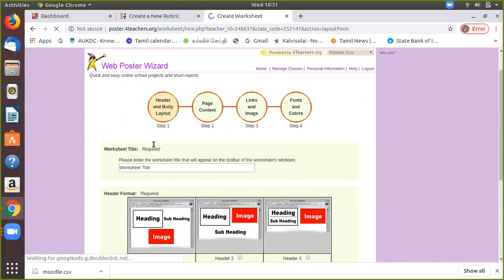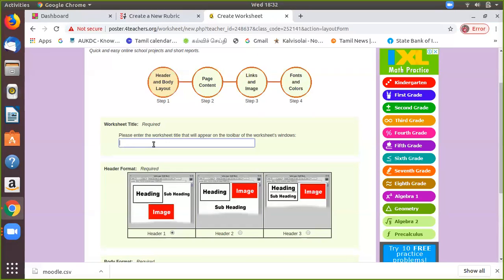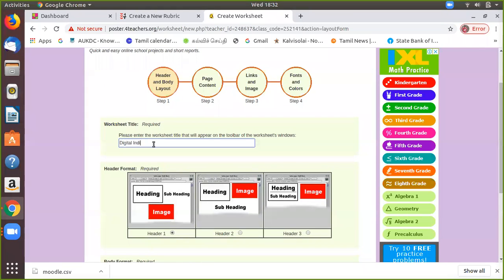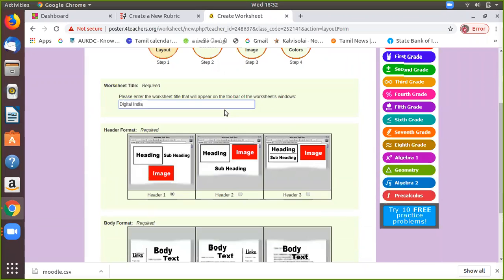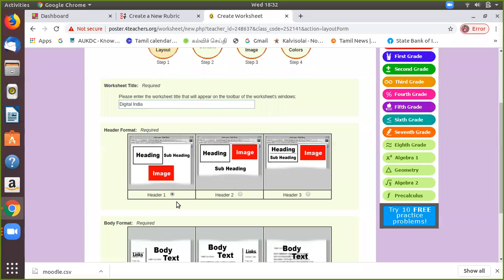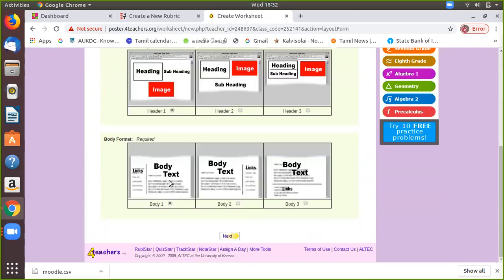What is the title of your worksheet? For example COVID-19 or something else, some image we want to give, like digital India. Okay, you can give digital India. Which type of header format do you require? This format, or the second one, or the third one? You can select from the bottom position. Body format. Then give the next button.